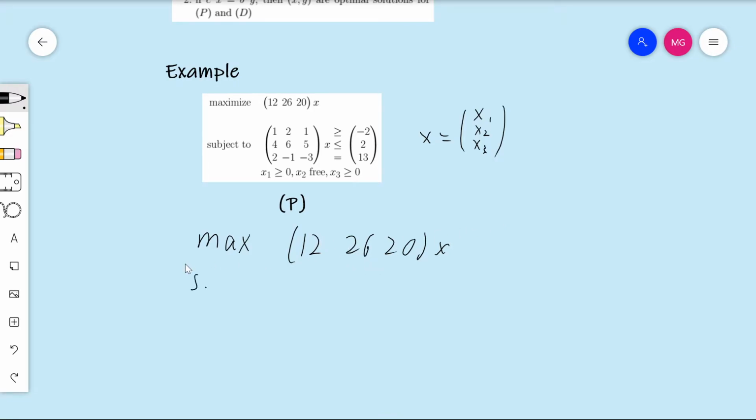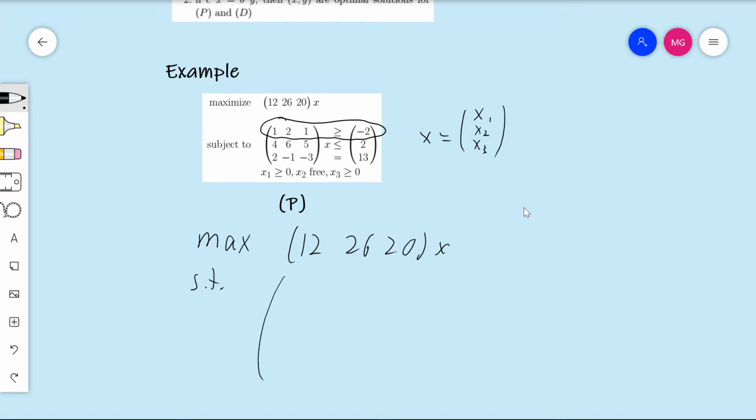Now the constraints. First of all, do you see this top constraint here? This one that I'm circling right now is a greater than or equal to constraint. The way that you change a greater than or equal to constraint into a less than or equal to constraint, which is what we want all of our constraints to become, is we just multiply by -1 on both sides.